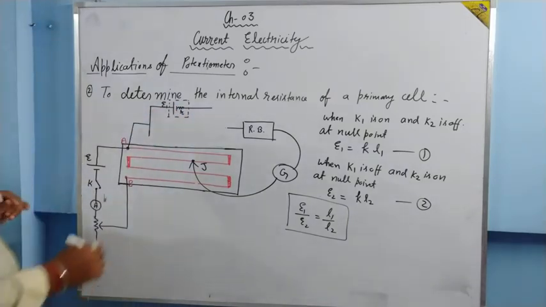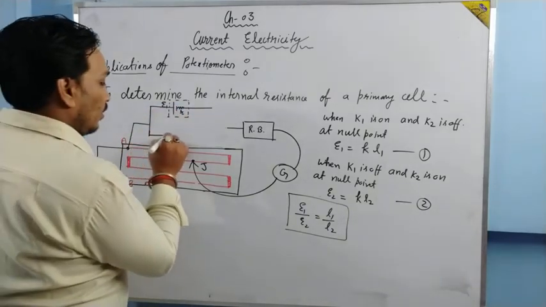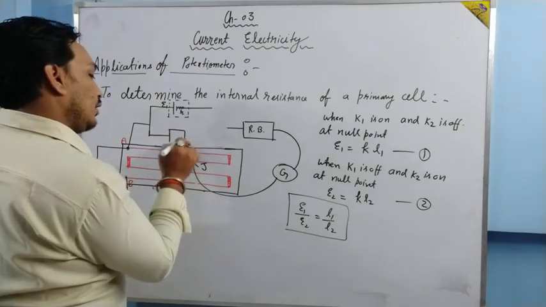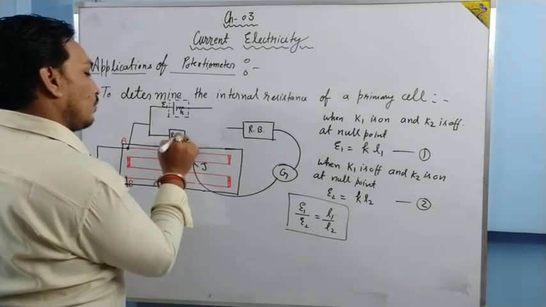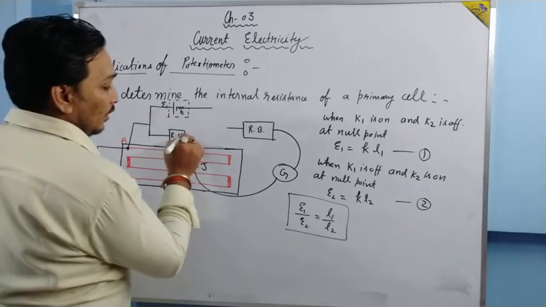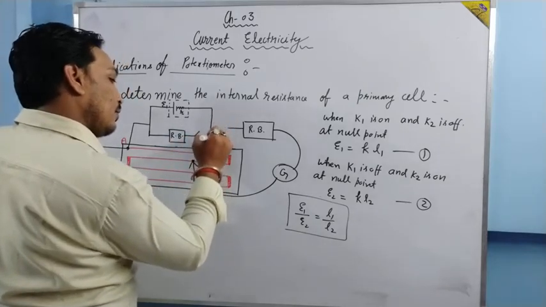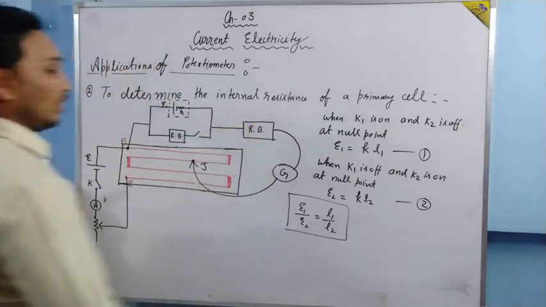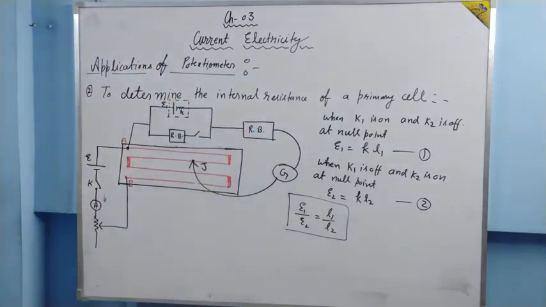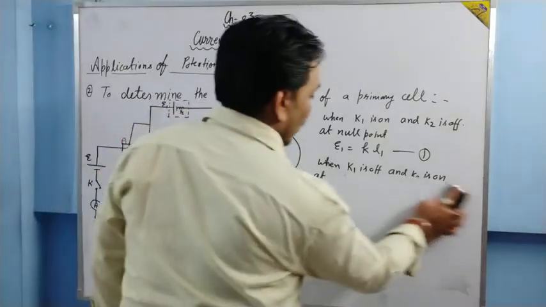In parallel to that cell we use a resistance box and then we use a key, and then the whole circuit will remain the same. This is the change in the circuit for the second application. Now let us see how this circuit is used.